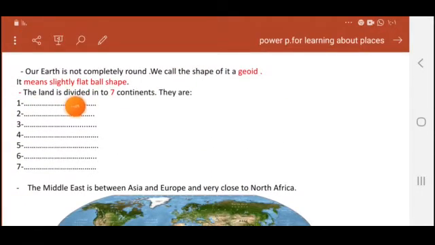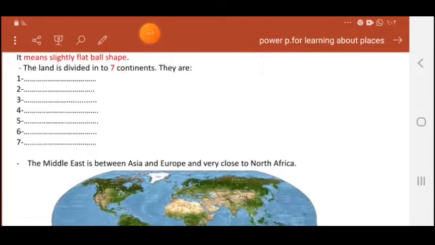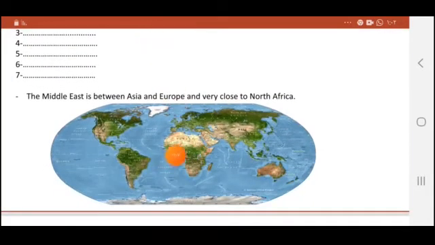The land on Earth is divided into 7 continents. What are continents? A continent is a big mass of land that is divided into countries, like Africa, for example. This is the continent of Africa. It is divided into so many countries like Egypt, Libya, Tunisia, Algeria, Morocco, South Africa, and so on. So this is the meaning of the word continent.